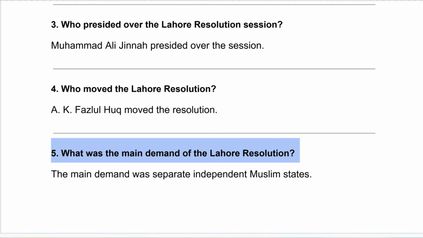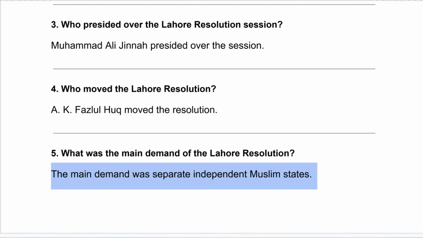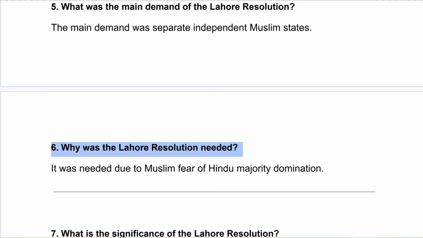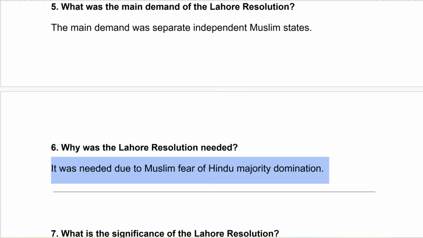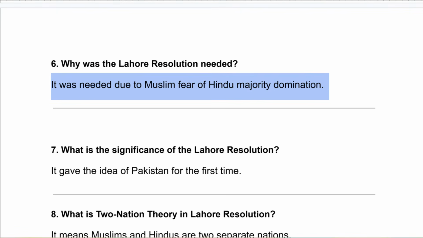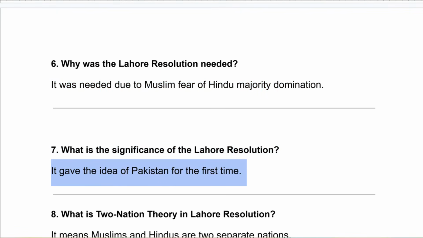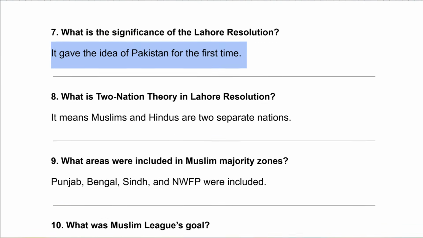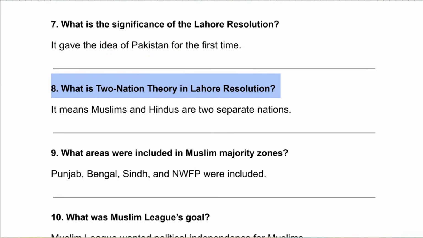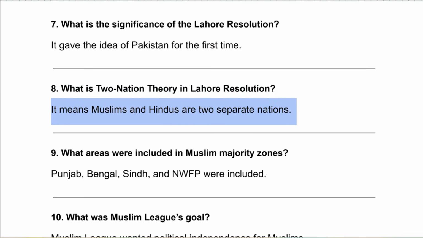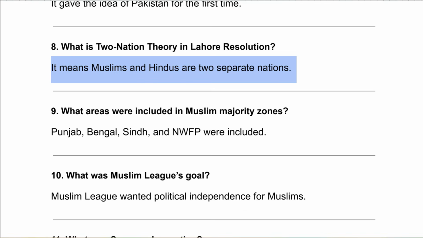What was the main demand of the Lahore Resolution? The main demand was separate independent Muslim states. Why was the Lahore Resolution needed? It was needed due to Muslim fear of Hindu majority domination. What is the significance of the Lahore Resolution? It gave the idea of Pakistan for the first time. What was two-nation theory in Lahore Resolution? It means Muslims and Hindus are two separate nations.